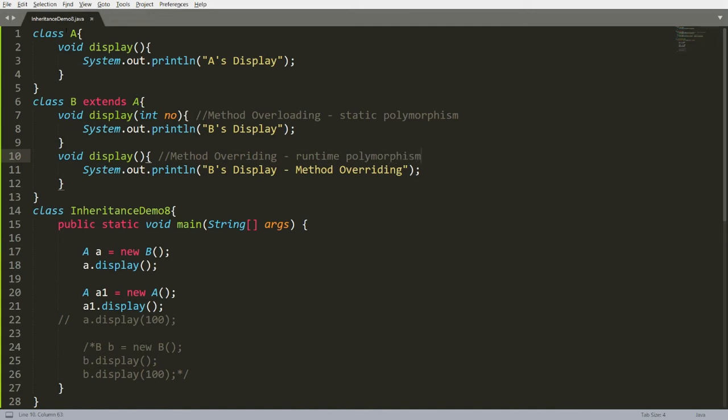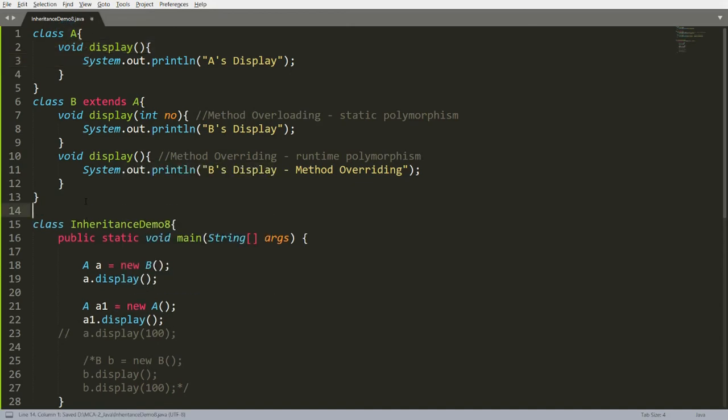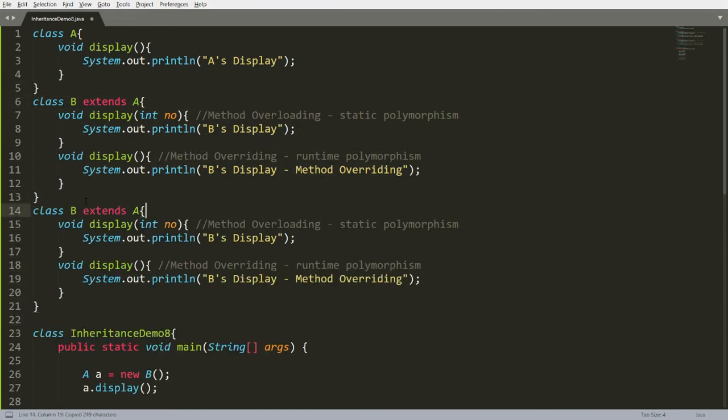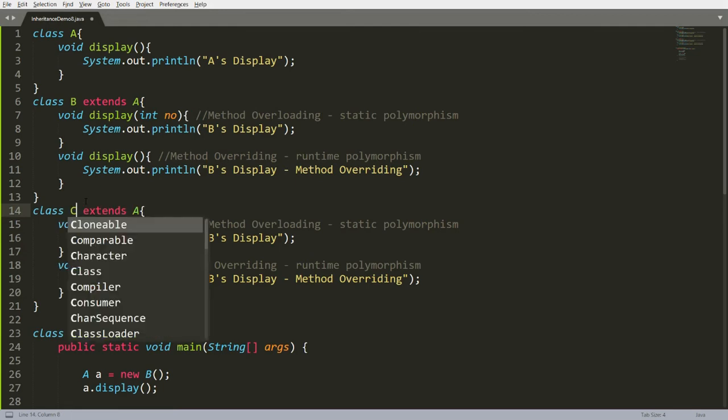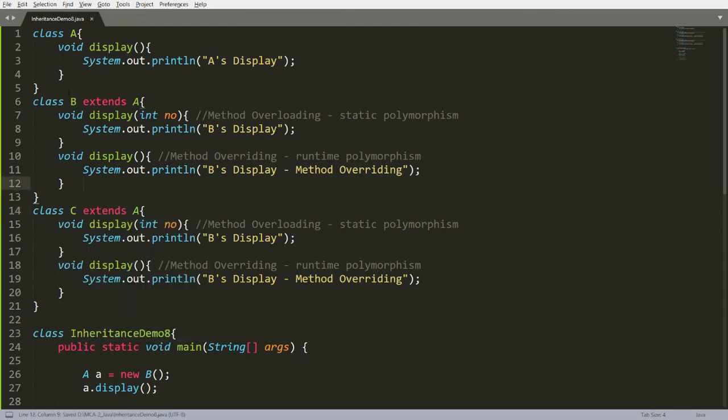Suppose this A has two children, right? So let me create one more class over here. Let me copy this class B and make class C. It means A has two children. See here, B's father is A and C's father is also A. Now I am writing that this is C's display.